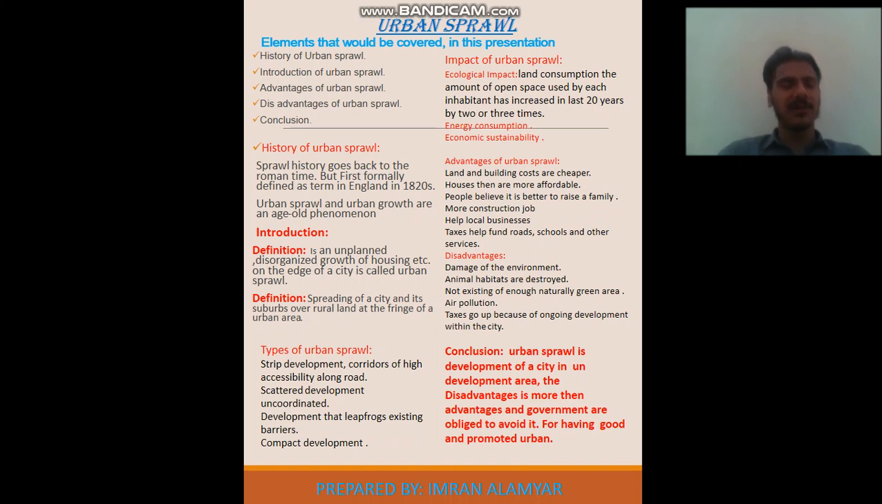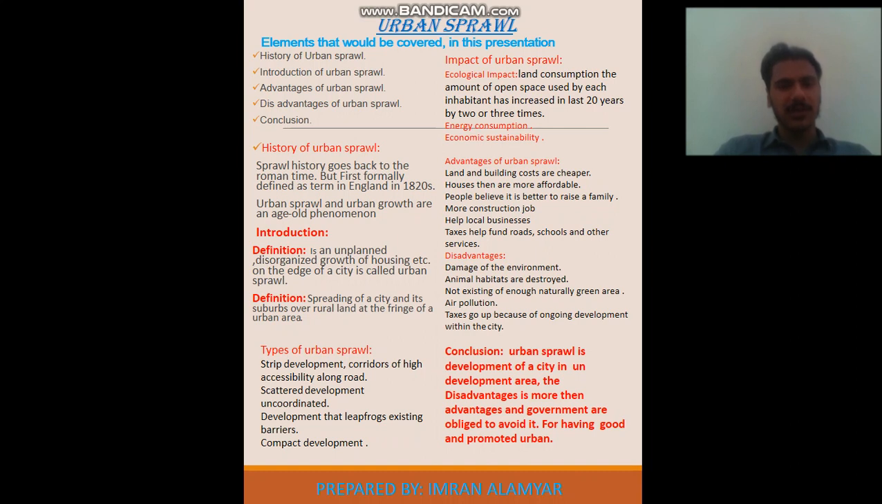Urban sprawl is the developing of a city against, or we could say opposite of, the master plan of that city, and urban growth is the developing of a city according to, or by applying, the master plan of that city. So this is the big difference between urban growth and urban sprawl.